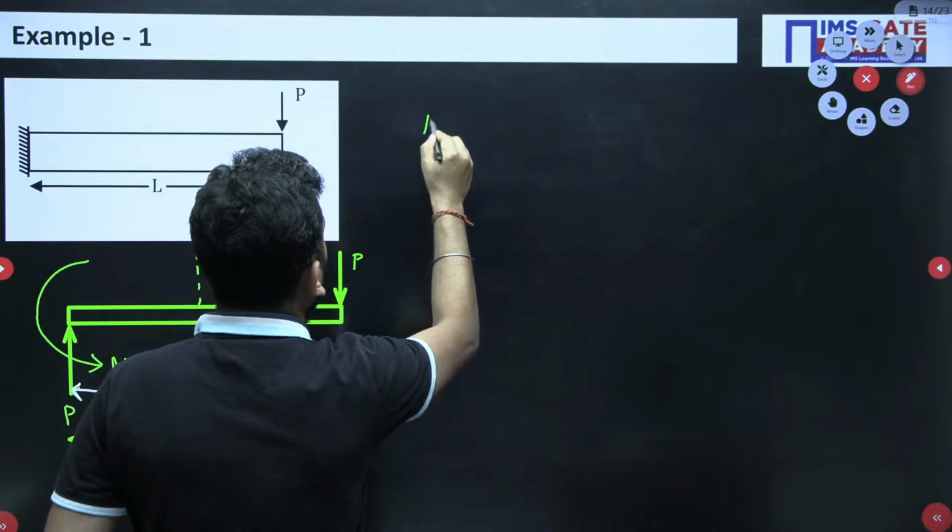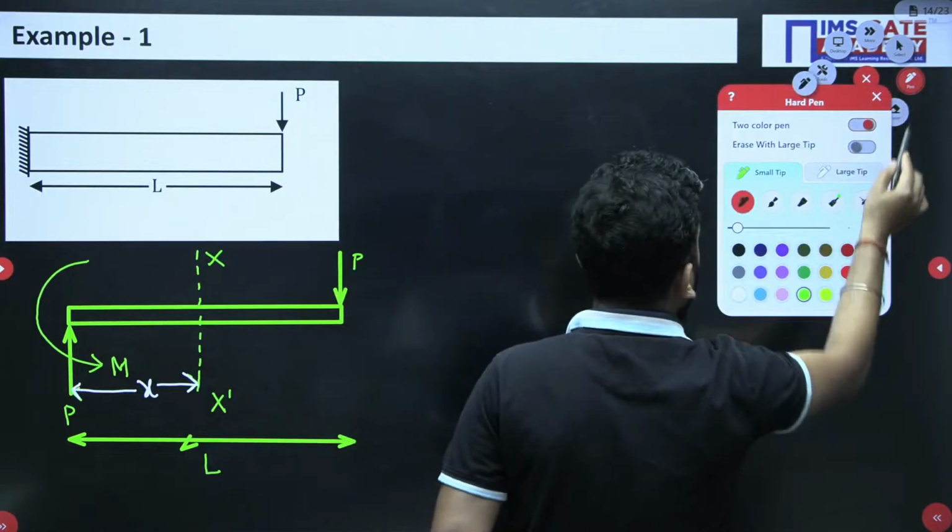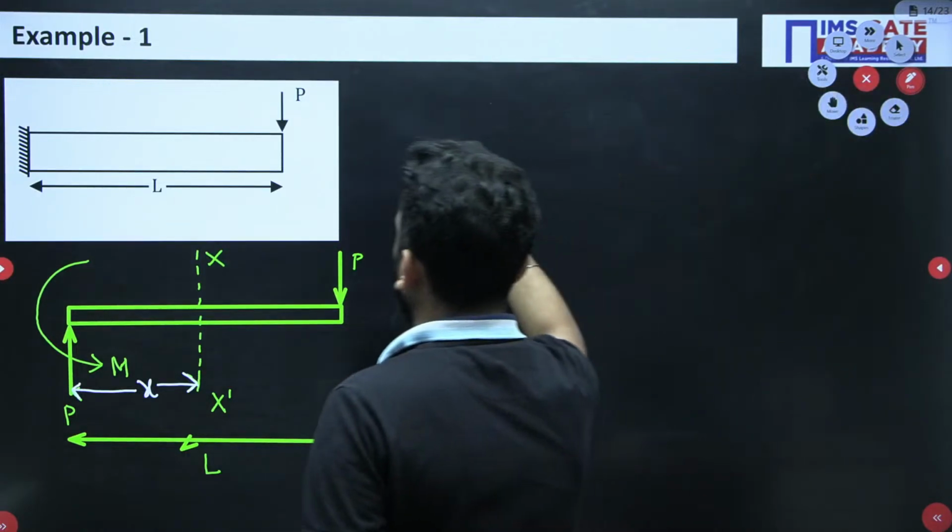So at the section, let me take another pen, else it is all greenish.